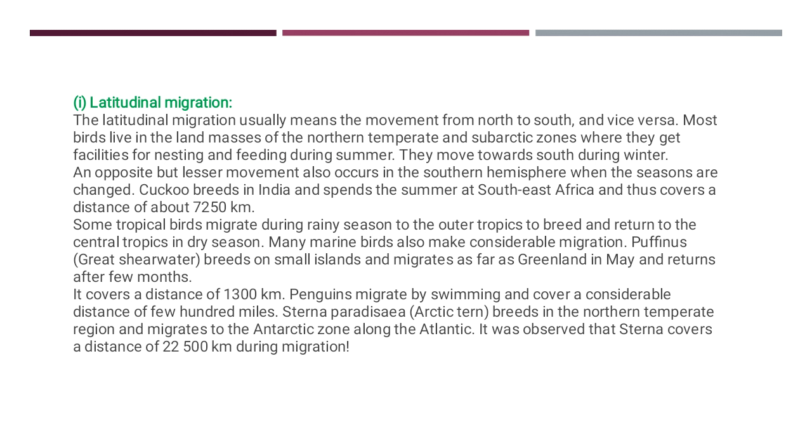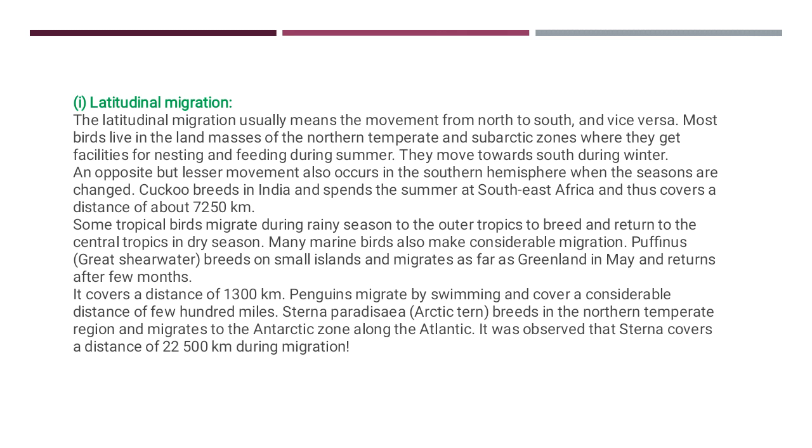First of all, we see the latitudinal migration. The migration of birds from north to south or vice versa. Means this type of migration takes place from the north side to the south side. Some tropical birds migrate during rainy season to the outer tropics to breed and return to their tropics in dry season.